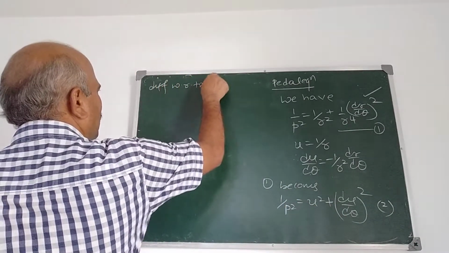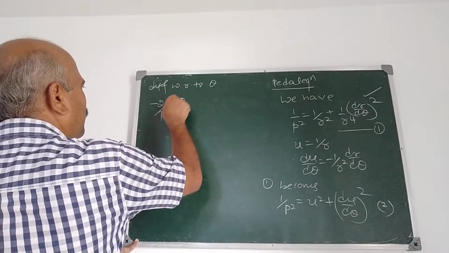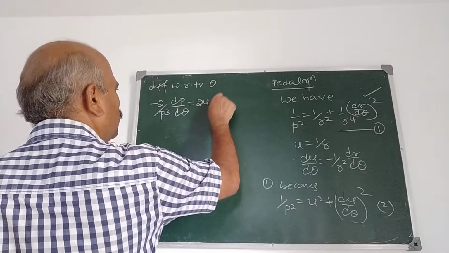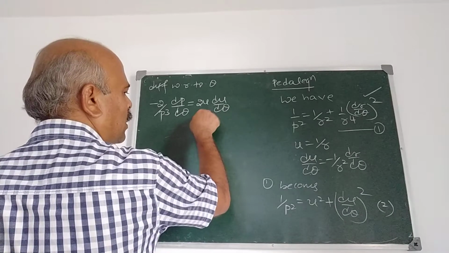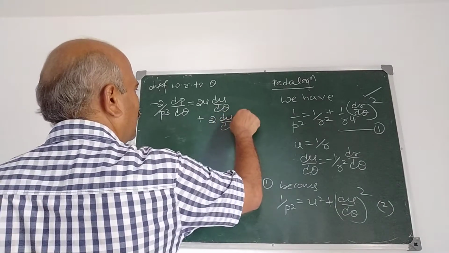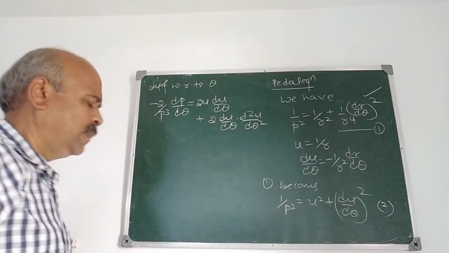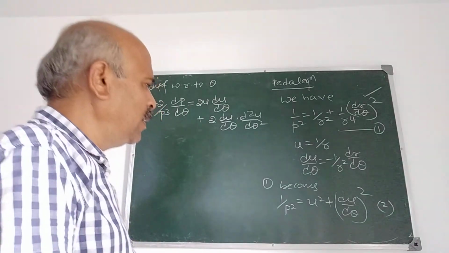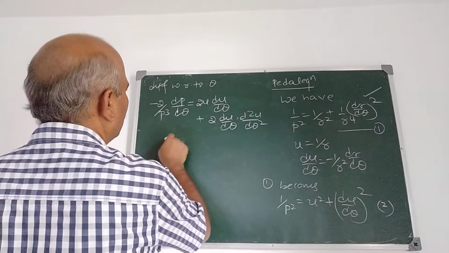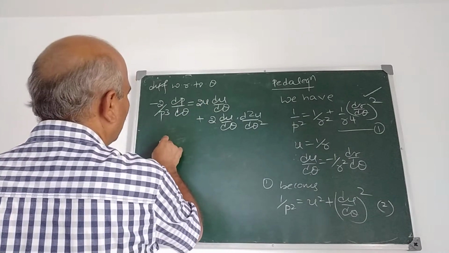With respect to theta, you will get minus 2 by p cube dp by d theta is equal to 2u du by d theta plus 2 du by d theta into d2u by d theta square. Correct differentiation? Therefore, we can cancel the 2 here.